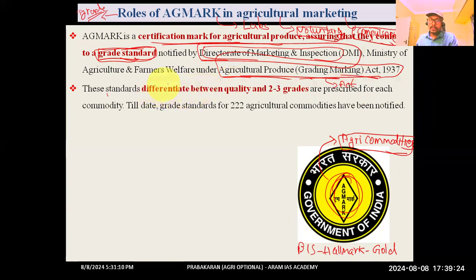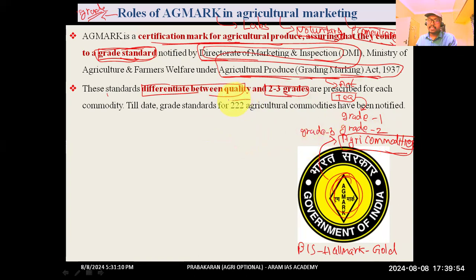It was, as I have told you earlier, used to differentiate between quality, and the component was divided into various grades. For example, if tea was there, the tea was divided into various grades. For example, grade 1 might be good quality, grade 2 will be somewhat poor quality, and inferior quality might be given grade 3. So likewise, we can distinguish different grades.